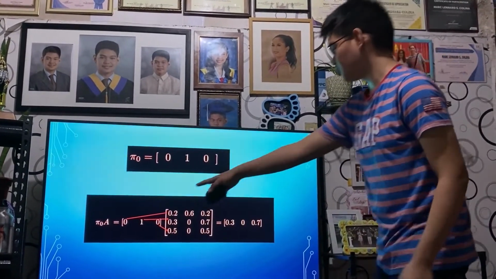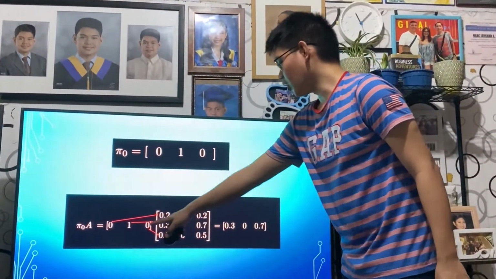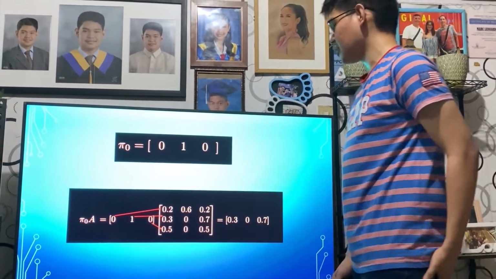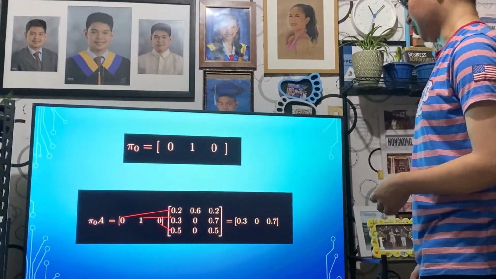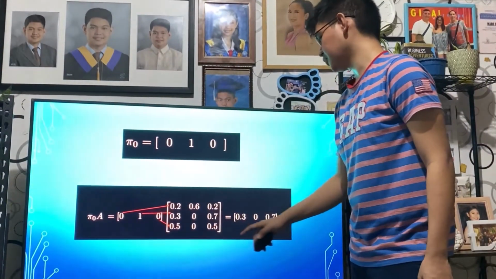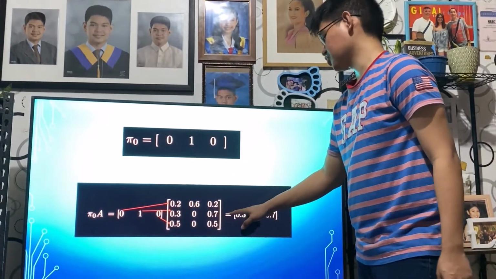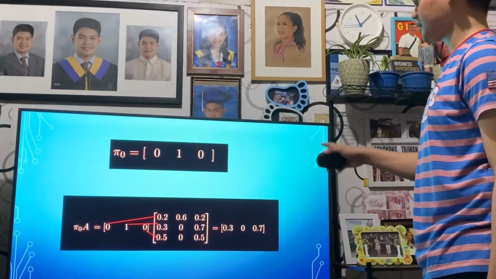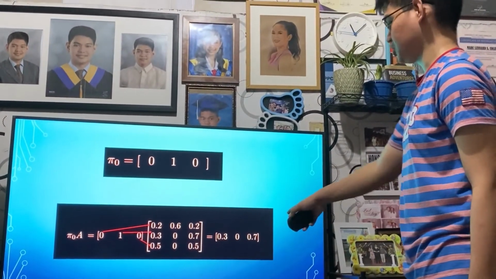Next we multiply 0 with 0.6, that's 0. 1 multiplied by 0 is 0, and 0 multiplied by 0 is 0. So 0 plus 0 plus 0 is 0. Lastly, we multiply 0 with 0.2, which is 0, 1 with 0.7, which is 0.7, and 0 multiplied with 0.5 is 0. So 0 plus 0.7 plus 0 is 0.7.